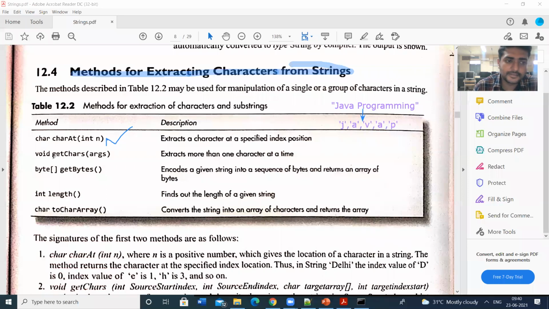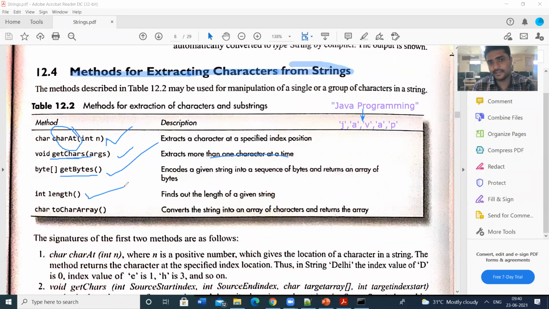Next is getChars, which extracts more than one character. charAt extracts only a single character. If you want multiple characters extracted, we can use the getChars method, or the getBytes method if the content is of type byte array.